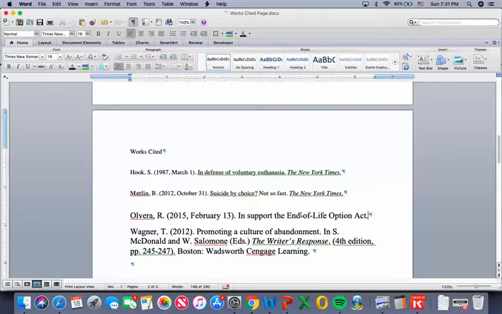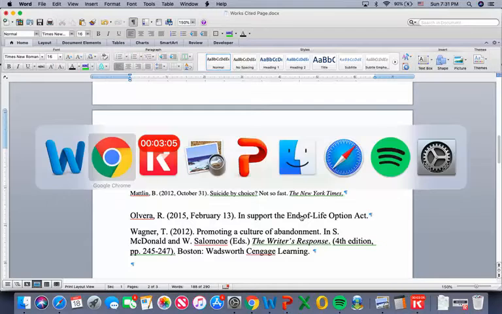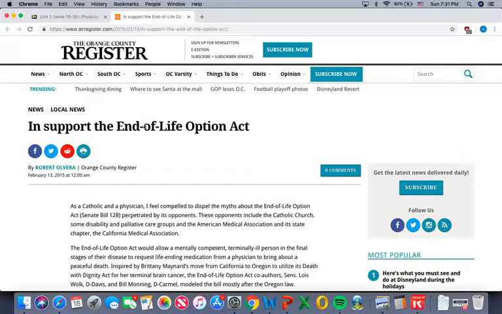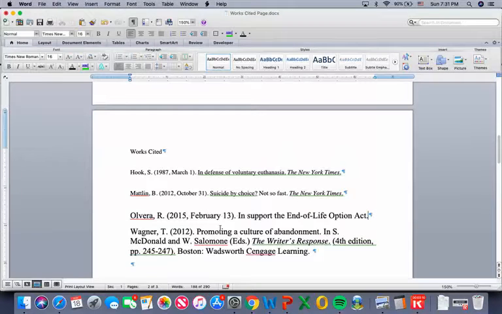Also notice that I've maintained the punctuation from the article, and end of life, so there's a dash between end and of and then a dash between of and life, so that way you have end-of-life.